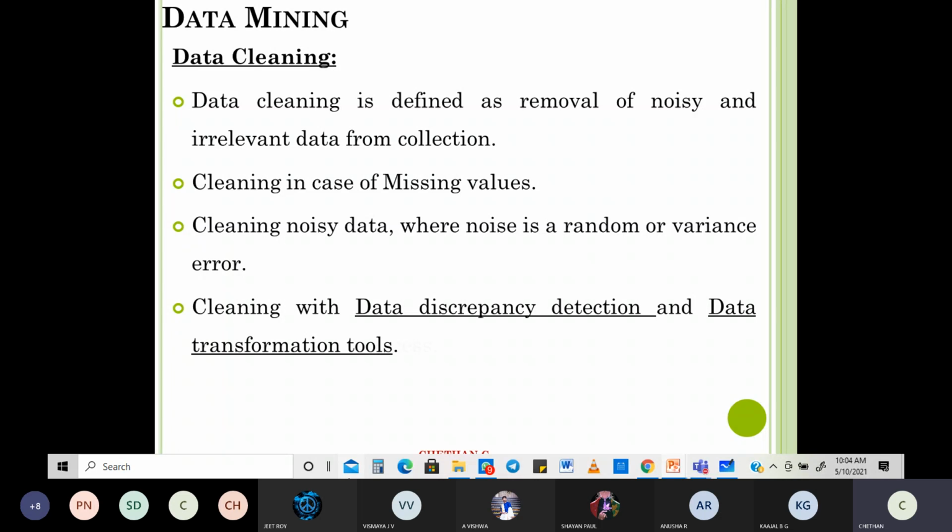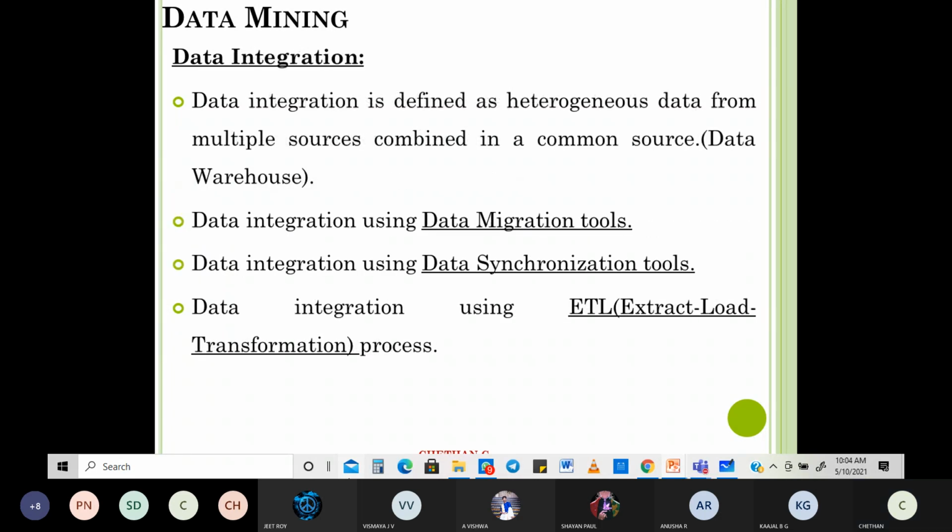Then you move into what is known as data integration. You must know by now that you take data from various sources. If you want to put data from various sources into one place, it has to be integrated. Probably in software testing you would have studied integration testing. What is integration testing in very simple terms? If a project is subdivided into various modules, then for each module you apply software testing, and it's all working very fine. Then when you put all those things together, it should also work fine.